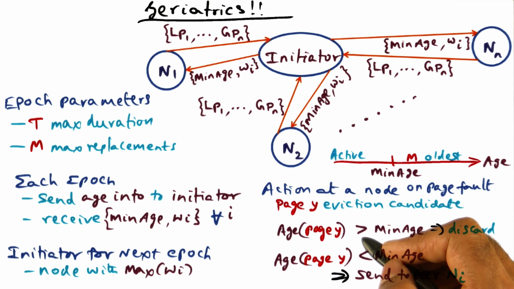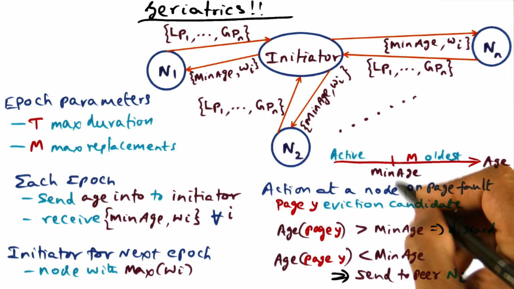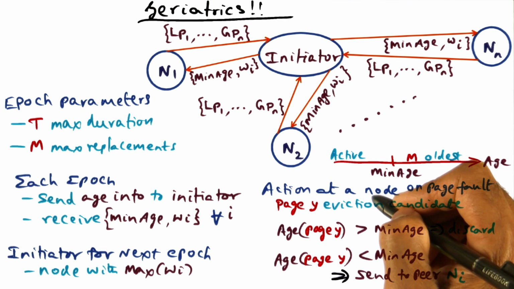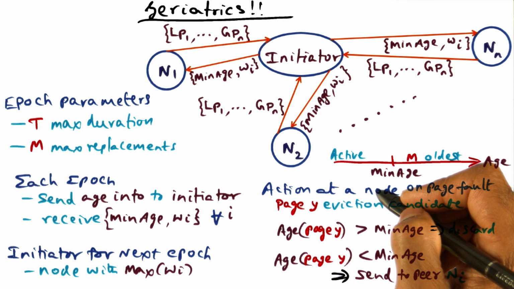And therefore, locally, I'll make a decision that page Y has an age older than minimum age, and therefore, I'm going to discard it. Simply discard it. Don't worry about sending it to a peer. Remember that in the description of how page fault is handled, I said that when you have a page fault at a node, I pick one of the replacement candidates and I send it to a peer node to store it in the global cache of the peer node.